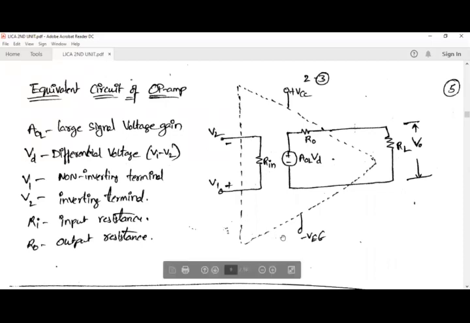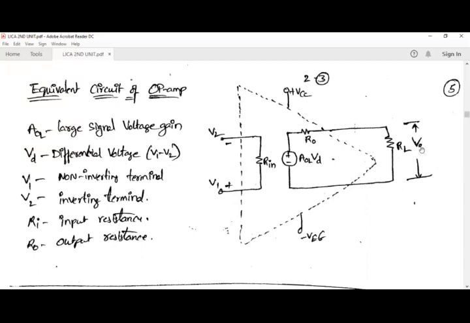This dotted part is an op amp, and plus VCC and minus VEE are the supply voltages given for an op amp. R0 is the output resistance for an operational amplifier, and there is the open loop voltage gain, as we have studied, AOL into VD. AOL is the open loop voltage gain and VD is the differential voltage. So this is the voltage gain into VD. So output is equal to AOL into VD.